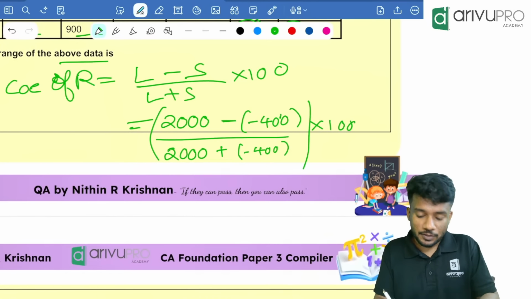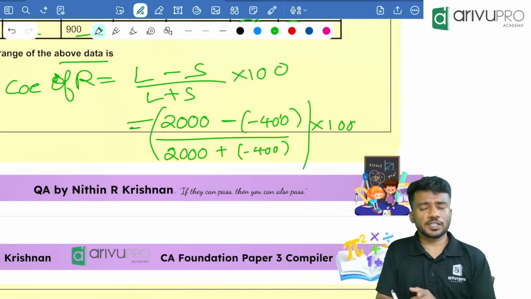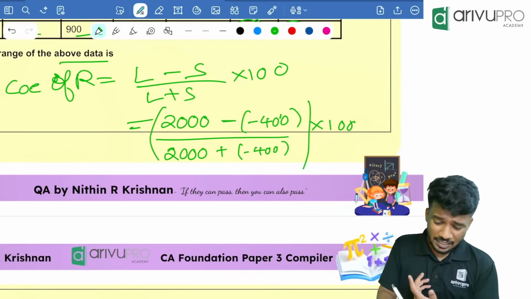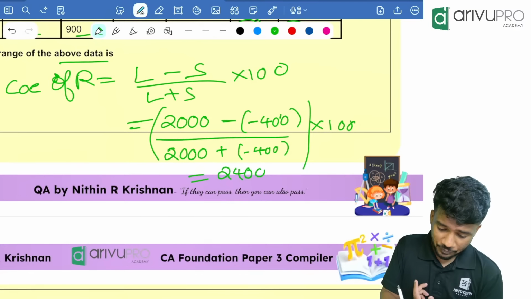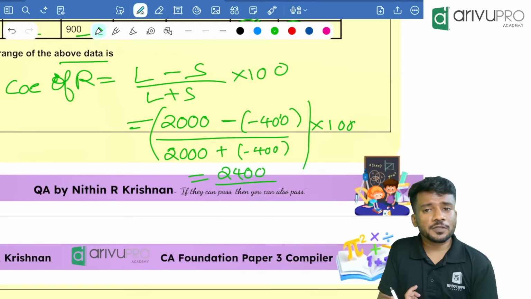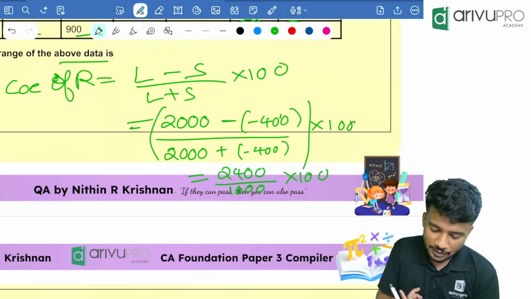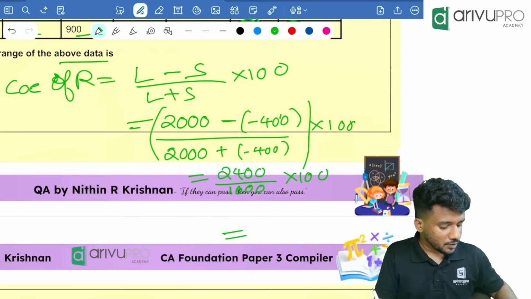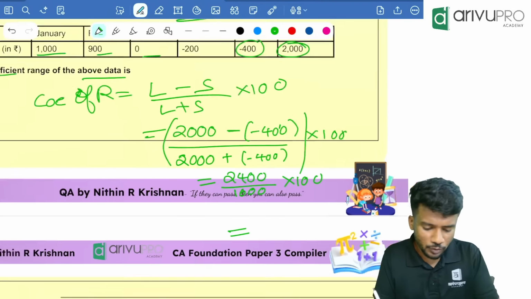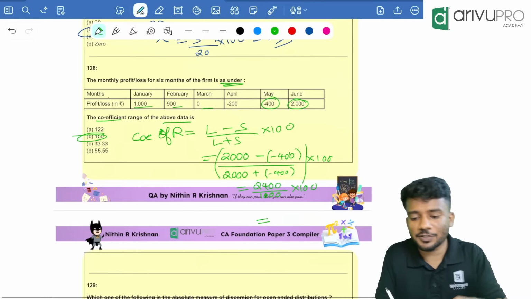Okay. 2000 minus of minus will become plus. That means 2400 divided by, so 2000 minus 400 is how much? 1600 into 100. Take your calculator and please do it for me. 2400 divided by 1600 multiplied with 100, which is equal to 150. Option B is your answer.